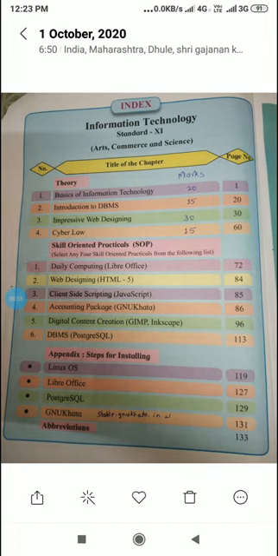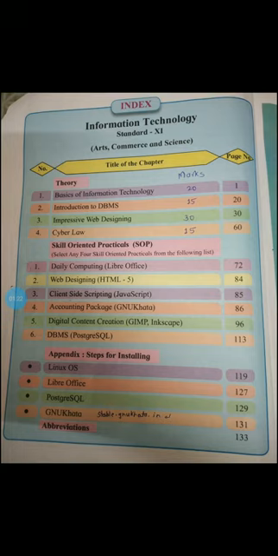The theory chapters are given. The first chapter is Basics of Information Technology. In this chapter, we learn the definition of IT, ICT, various concepts of IT, architecture of computer science, units of memory, and recent trends of IT.